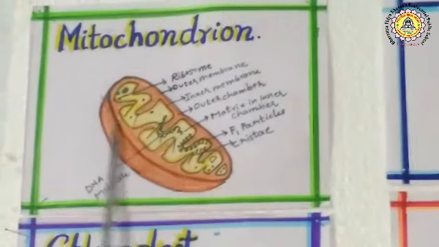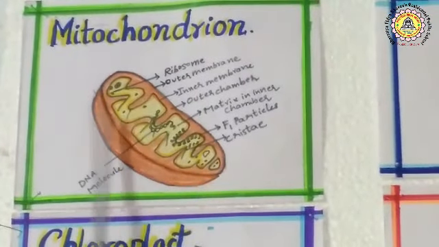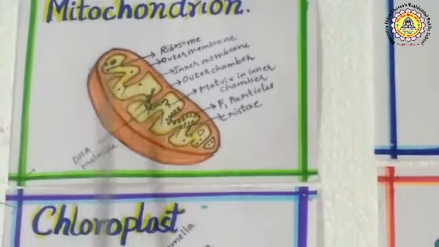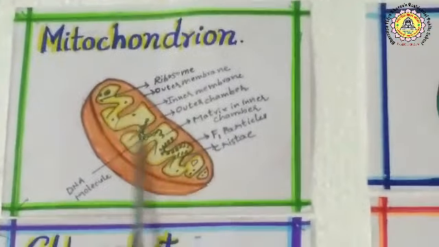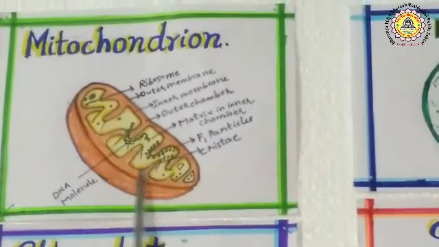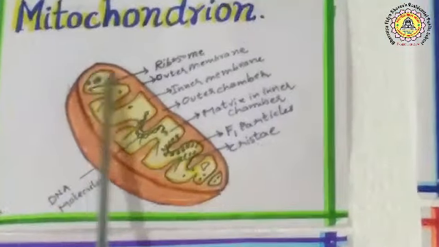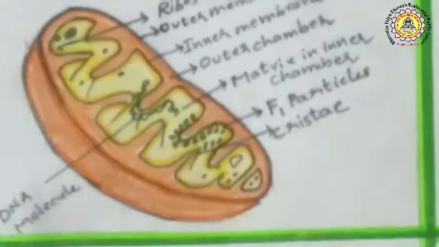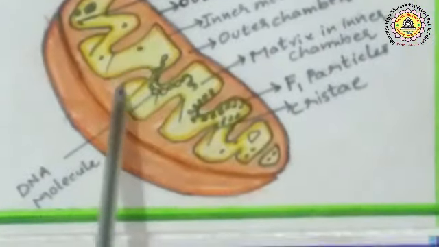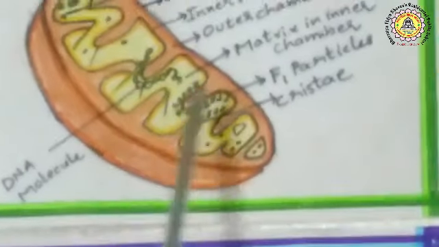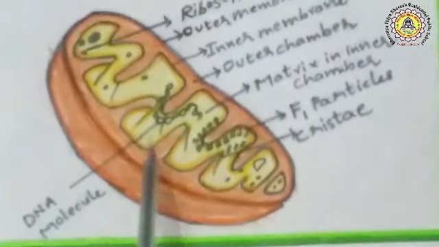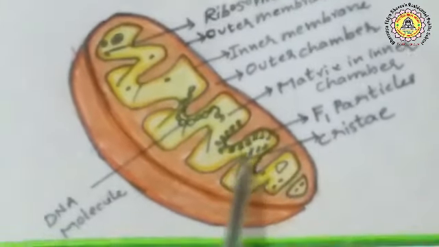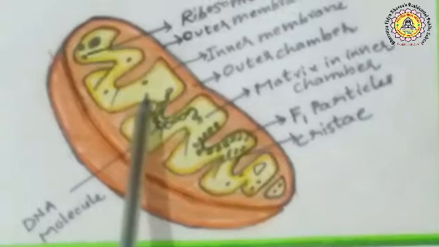The mitochondria are surrounded by two membranes, outer membrane and inner membrane. The outer membrane is smooth and porous, whereas the inner membrane is thrown into several folds which appear like finger-like projections. These finger-like projections are known as cristae, which increase the surface area. The space present between the outer membrane and inner membrane is known as outer chamber or outer compartment. Similarly, the space present inside the inner membrane is known as inner chamber or inner compartment.